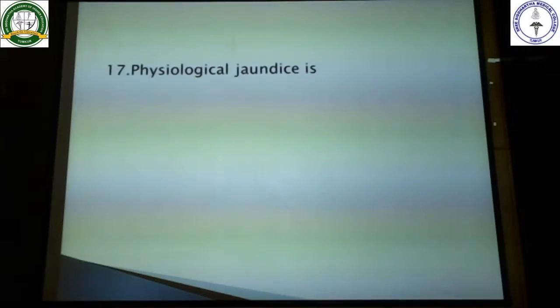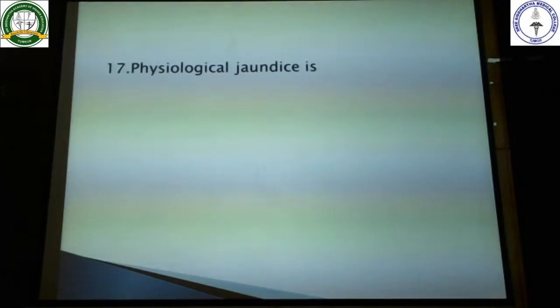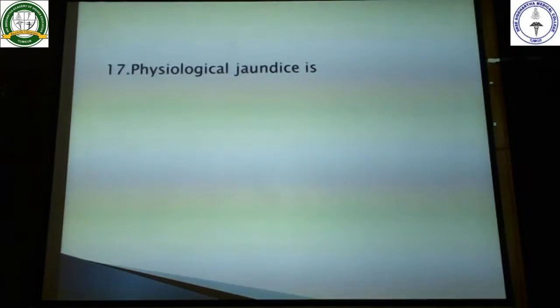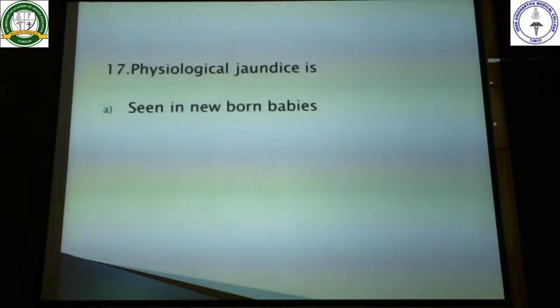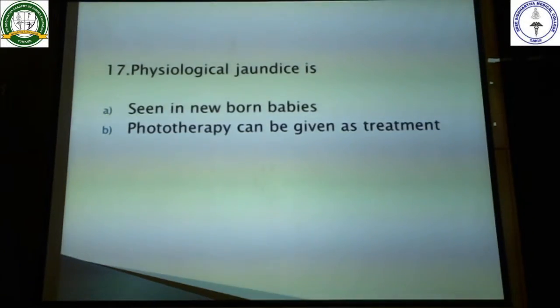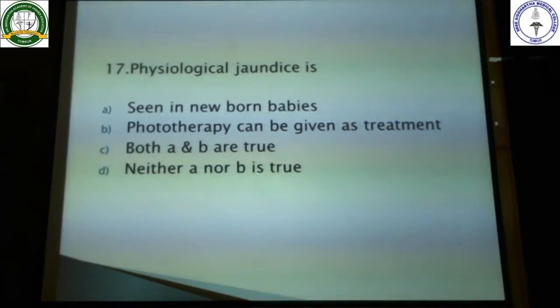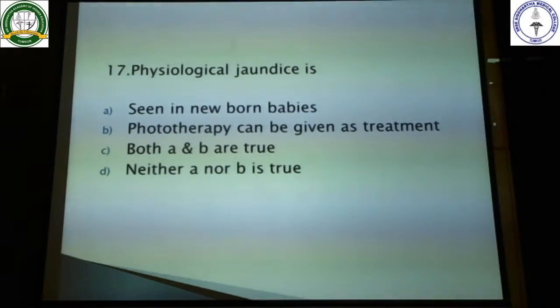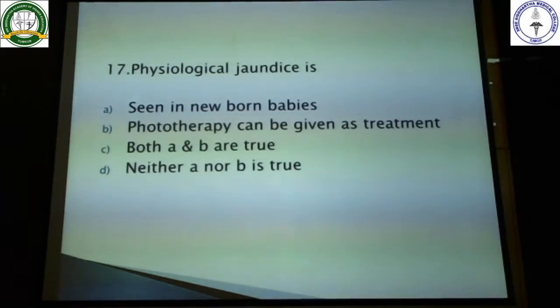Okay. Next, physiological jaundice. Physiological jaundice is the jaundice of the newborn. This is seen in the newborn babies. Phototherapy can be given as a treatment. Both A and B are true. Neither A nor B is true. So you got 4 options here. Physiological jaundice is seen in the newborn children.